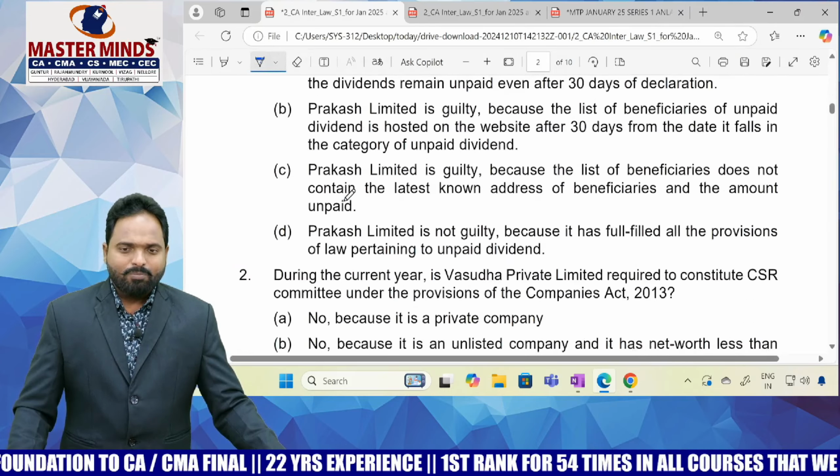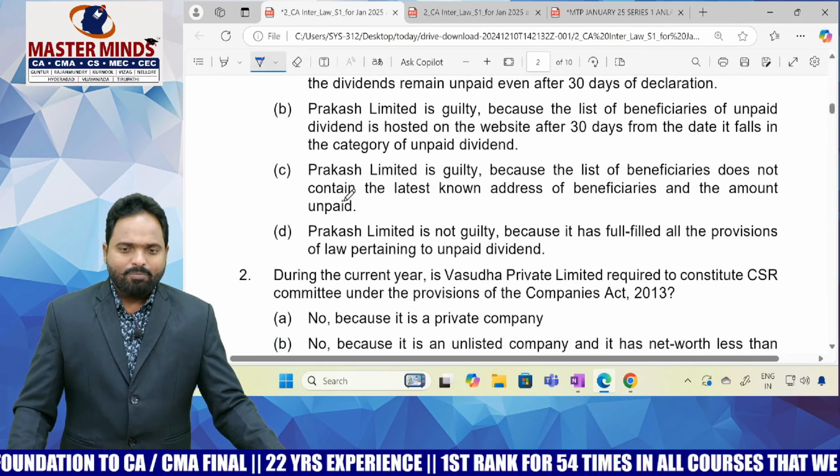Then next, this is the constitution of CSR committee. Is an independent director to be appointed or not appointed in the CSR committee? Is it a private company or a public company? First of all, please check once. Vasudha Private Limited, Prakash Limited. Prakash Limited is a public company. Vasudha Private Limited is a private company, incorporated. So which company's constitution are we talking about?